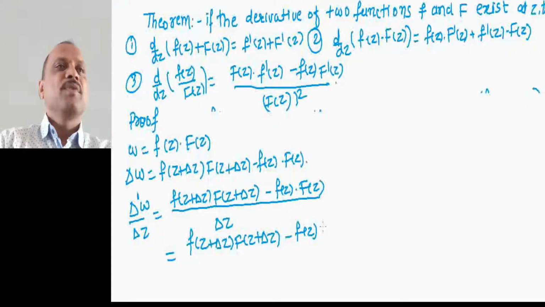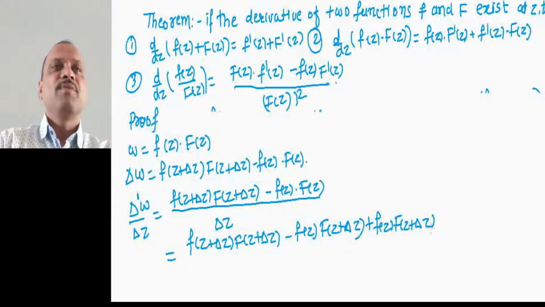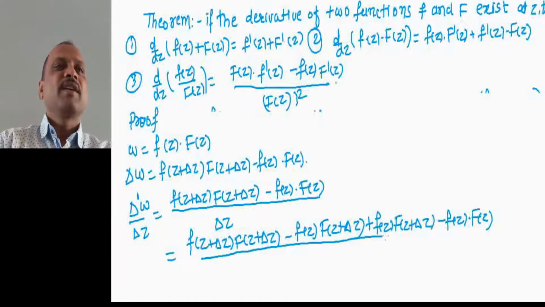So therefore we are adding here small f of z into capital F of z plus delta z, minus small f of z into capital F of z plus delta z, divided by delta z.